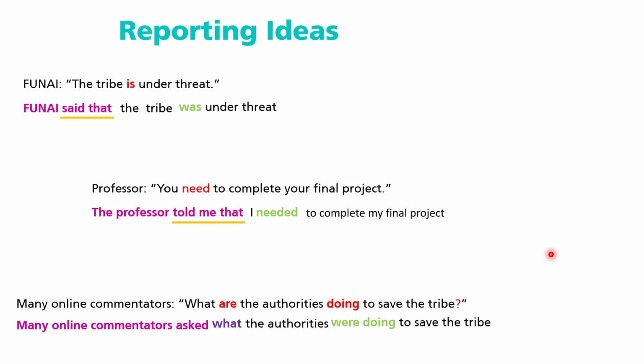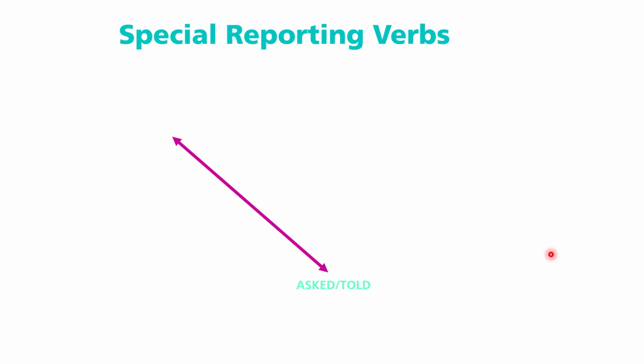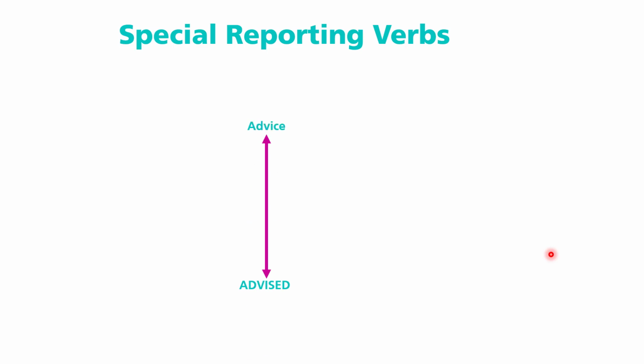But today we're going to check other special reporting verbs that we can use, especially when we want to report commands and requests or advice, promises, offers, invitations, and reminders. So in this case, obviously, we have other alternatives. For example, we usually use asked and told if we are going to report commands and requests. We use advised if we want to report pieces of advice.